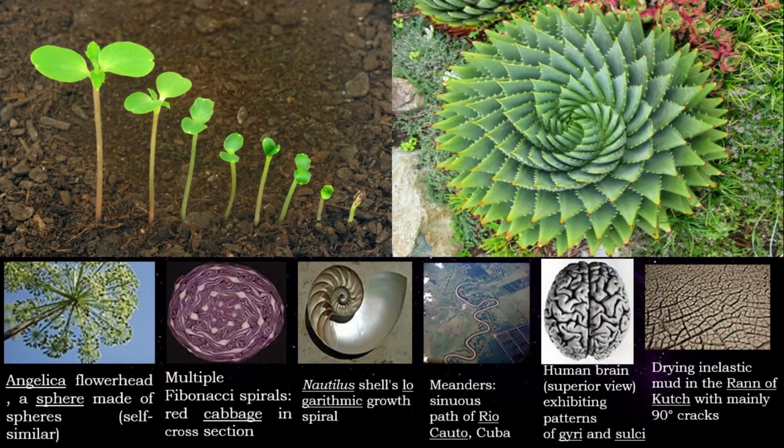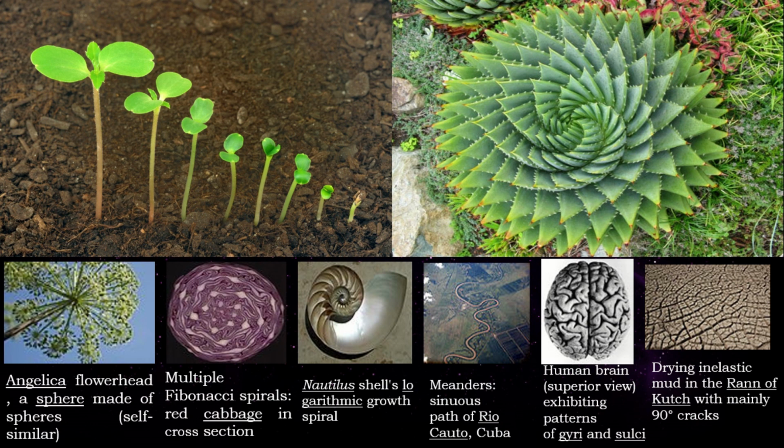Next, we can see arithmetic progression patterns in every corner and nook of our life. For example, the germination of a seed has a certain pattern in increasing order in certain centimeters. Next, the spiral grid of a flower, which also shows certain spiral activities in exact arithmetic progression sequence. Next, a flower. Angelica flower head, a sphere which has equal spherical shapes all over its head, just like an arithmetic progression pattern. Multiple Fibonacci spirals of a red cabbage in a cross section of the cabbage, which you can see here as a spherical pattern.